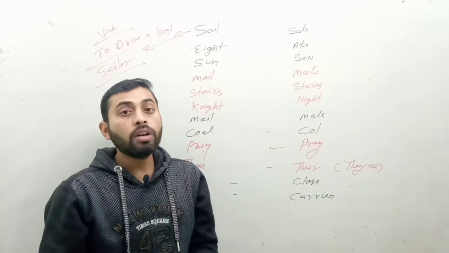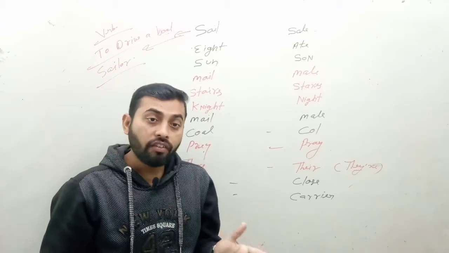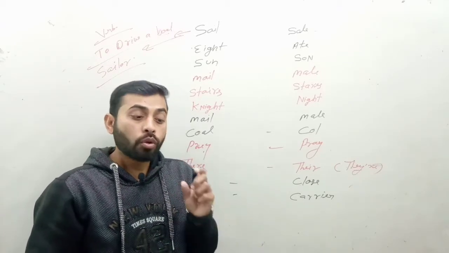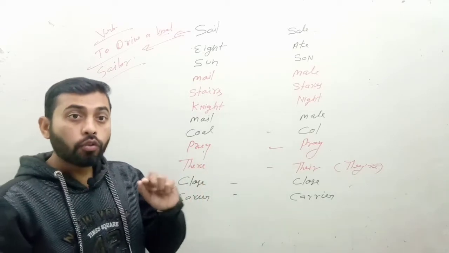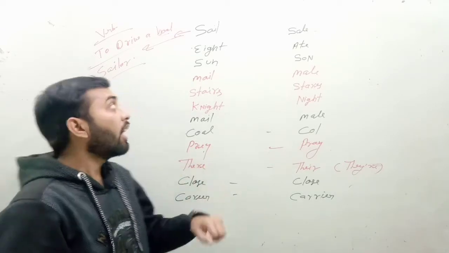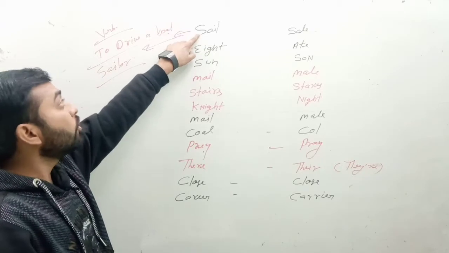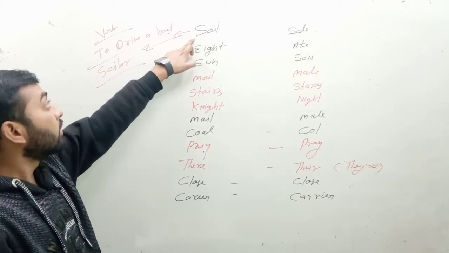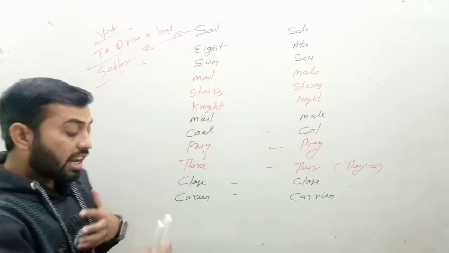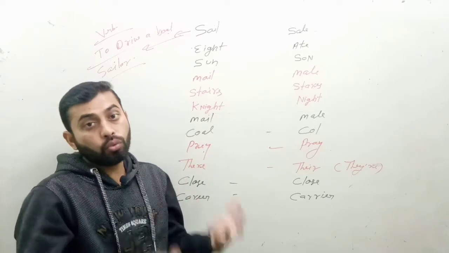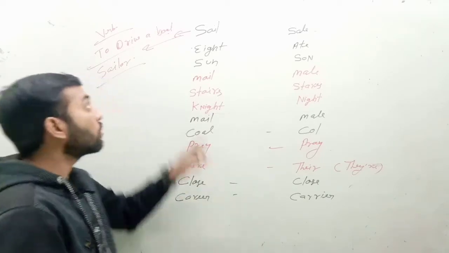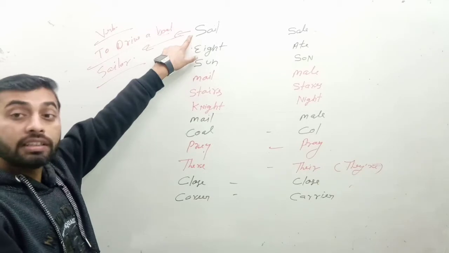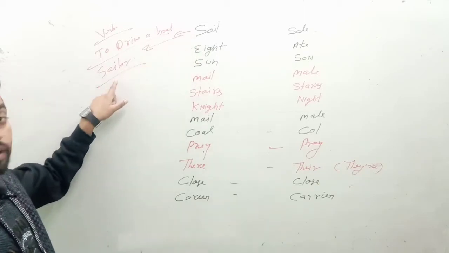If we ride a two-wheeler, we are called a rider. If we drive a four-wheeler, we are called a driver. For a two-wheeler we use ride, for a four-wheeler we use drive, and for a boat we use sail. Sail means to drive a boat, maybe in a river, and the noun becomes sailor.